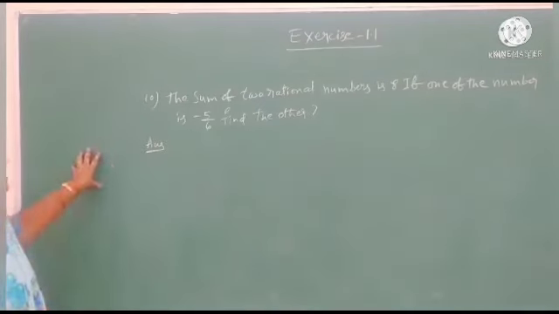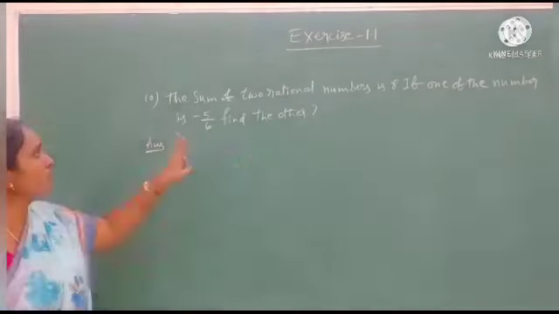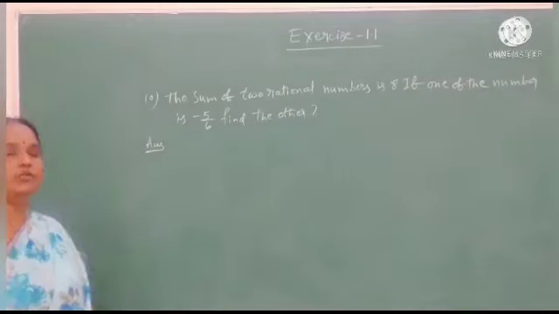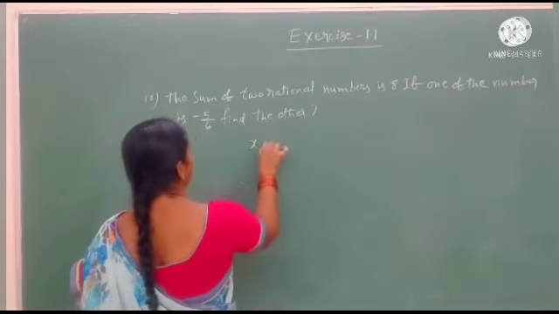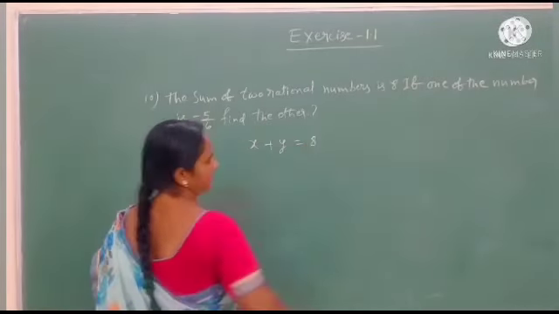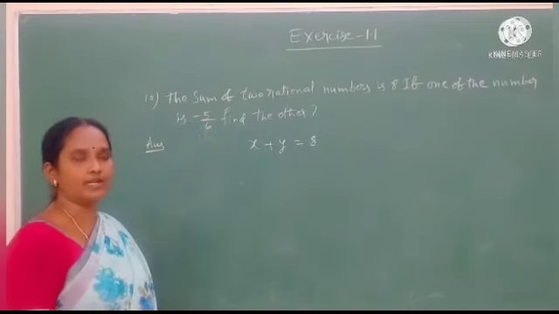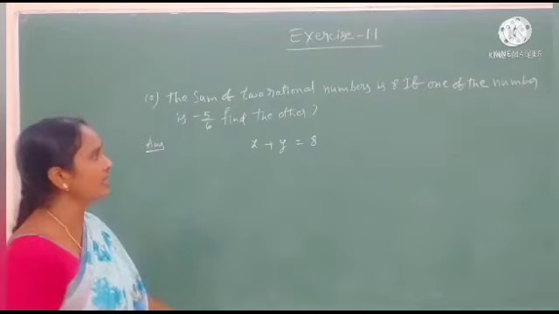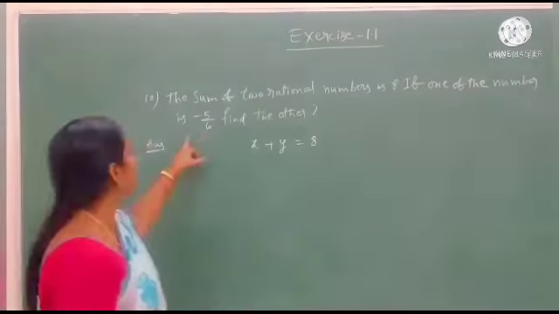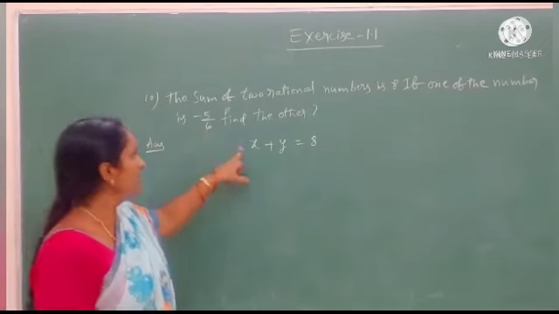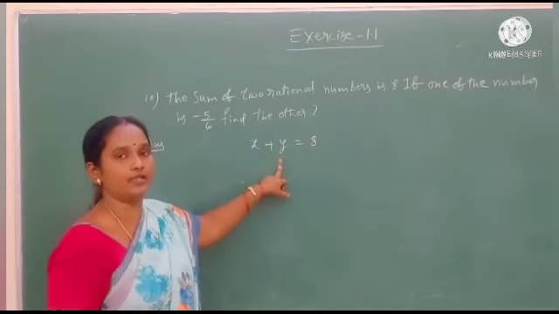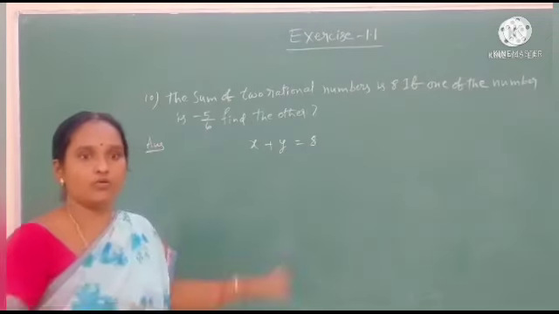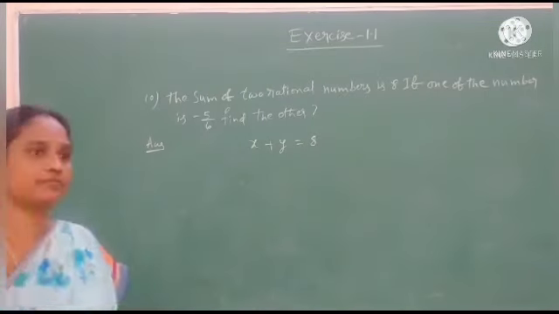See students, the sum of two numbers is 8. We don't know the two numbers. First of all, x plus y equals 8. You write the statement of this sentence. And after that, one of the numbers is minus 5 by 6. In these two numbers, one number is given in the question.